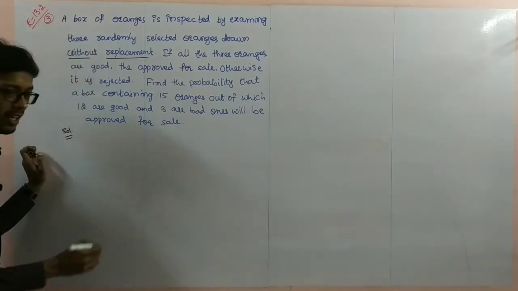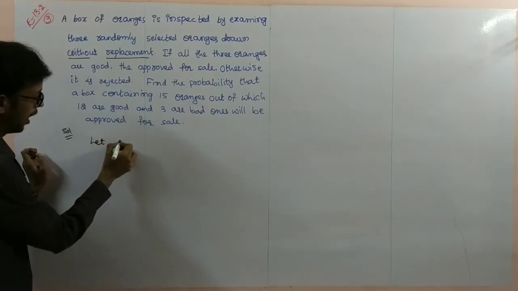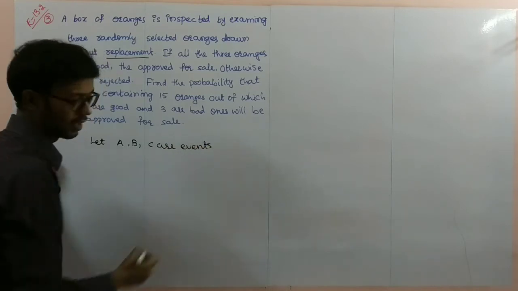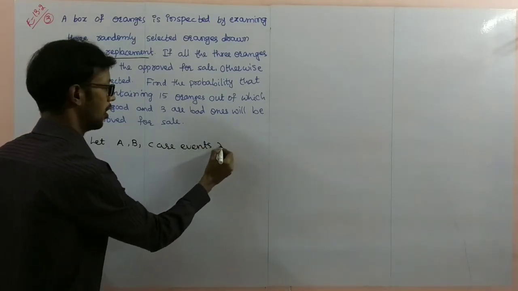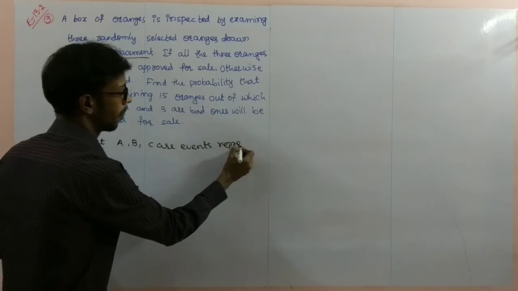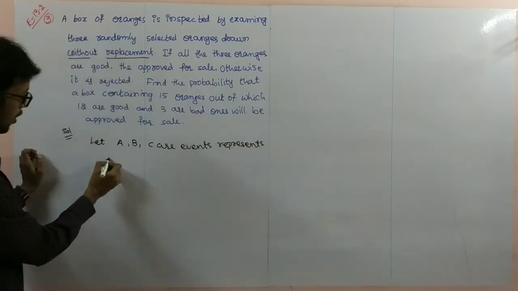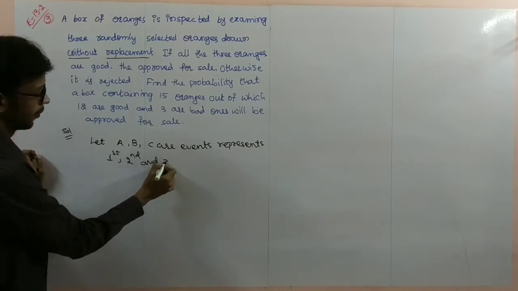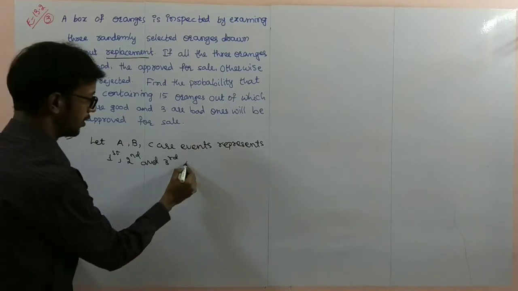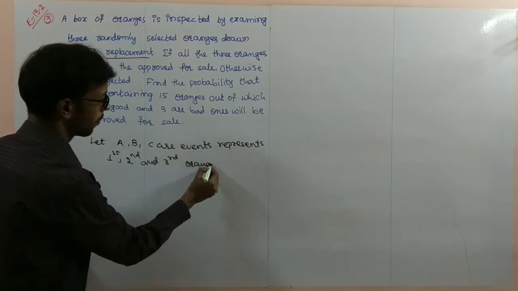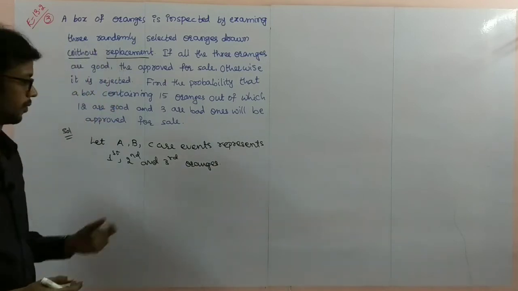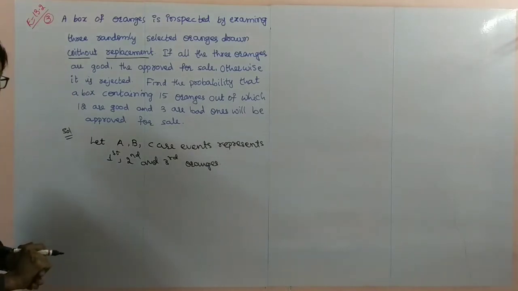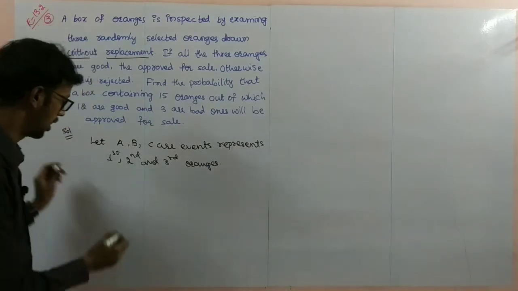So for that purpose I will take here: let A, B, C be events that represent the first orange, second orange and third orange respectively. So now you have to find the first one is a good orange.